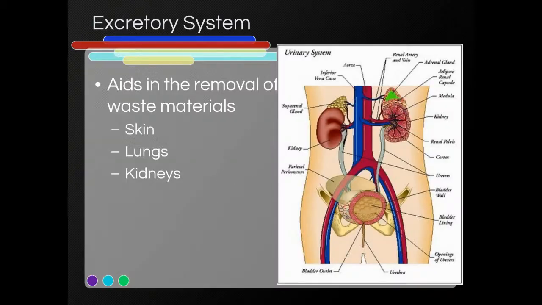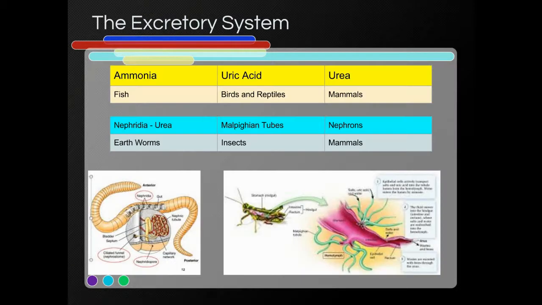So we'll get there. Other components of our excretory system, though: skin, lungs, right? We are excreting water. You're excreting salt through your skin. Your lungs are excreting carbon dioxide. So they're also a component of our excretory system. But again, we're mainly focused on the kidneys. Just looking at evolutionary history, both the AP exam and the SAT2 exam love to talk about this stuff. Okay?